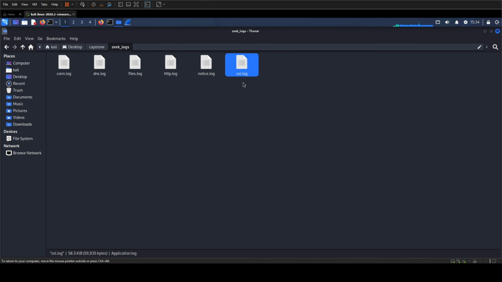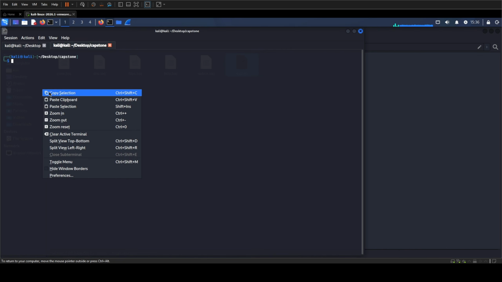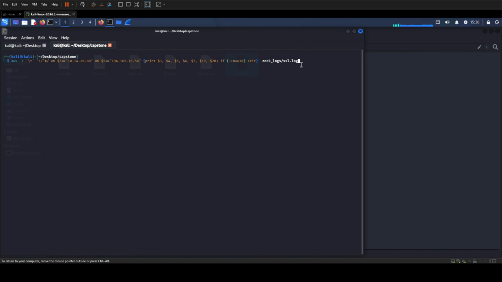The supplied SSL log contains the source, destination, TLS version, certificate validation status, and JA4 value. I will filter it to the compromised workstation and C2 server. So again, I paste my pre-made command. And as I said before, I am using the SSL log because this question asks for a TLS client fingerprint. And this is where Zeek records the handshake metadata and JA4 value.